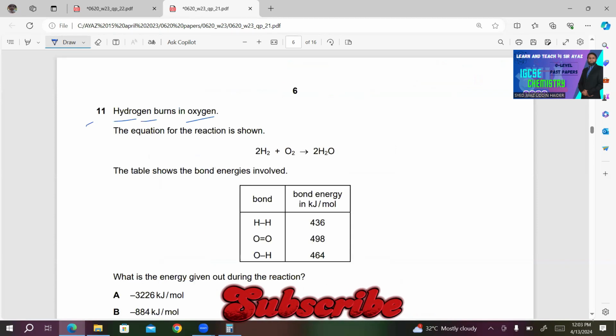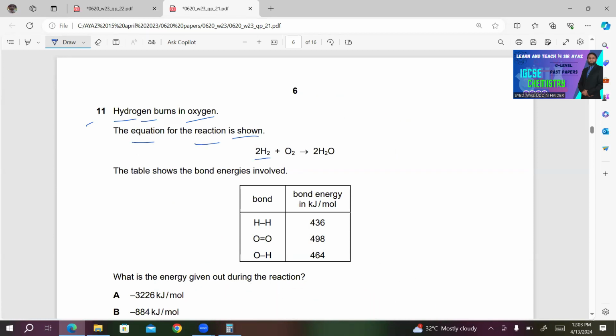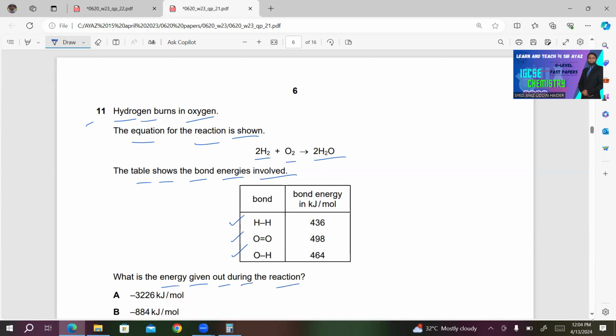Hydrogen burns in oxygen. The equation for the reaction is shown: 2H2 plus O2 gives 2H2O. The table shows the bond energies involved. We have bond energy for H-H, bond energy for O double bond O, bond energy for O-H. What is the energy given out during the reaction? So this reaction is exothermic, because they are saying what is the energy given out during the reaction.